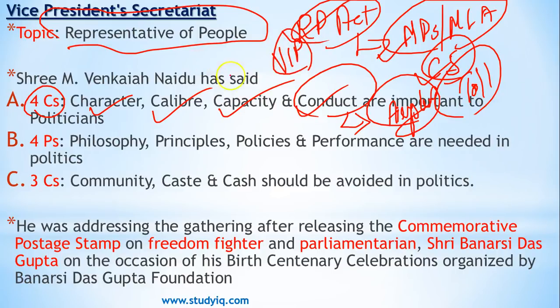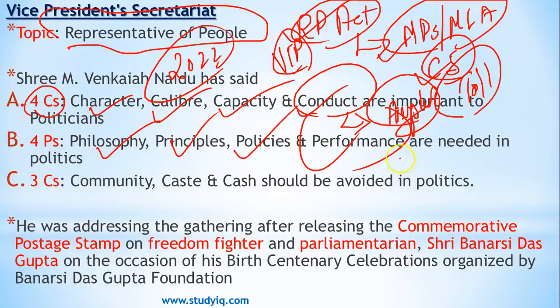And in the near future, we are in fact working for a new India by 2022, isn't it? So you can understand that we require a drastic change in the conduct of politicians, how they carry themselves, how they speak, what are the topics that they are raising. All these things have to change if we want to change India for good. With this, he also talked about the things that are needed in politics. He talked about philosophy, principles, policies, and performance. Performance is one of the most important things in today's era.